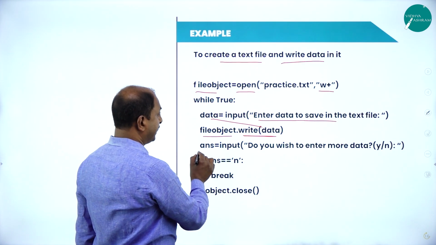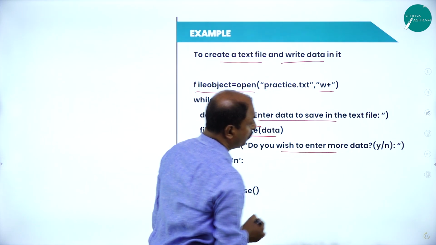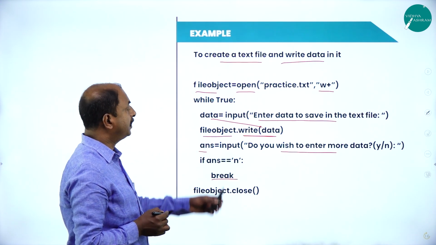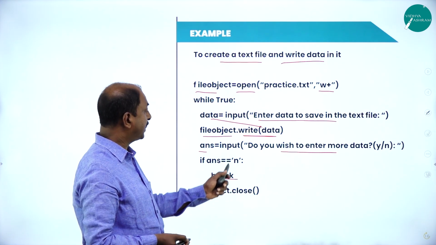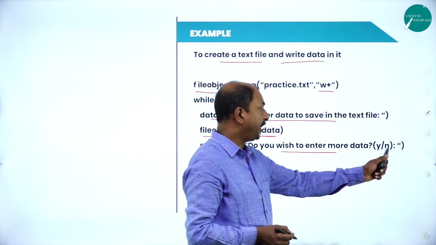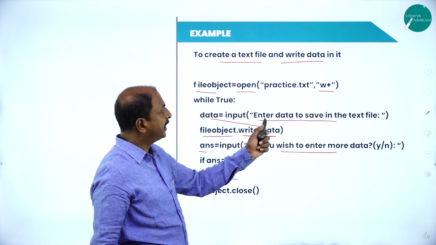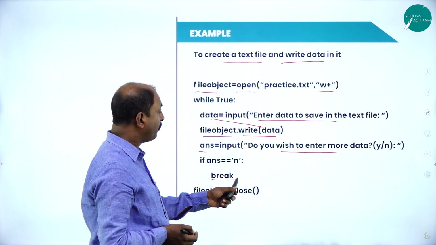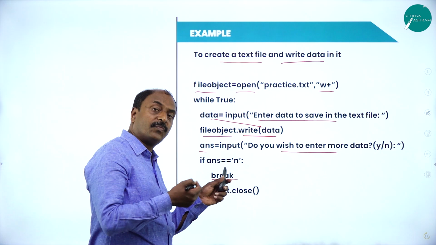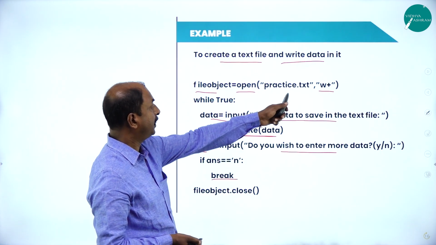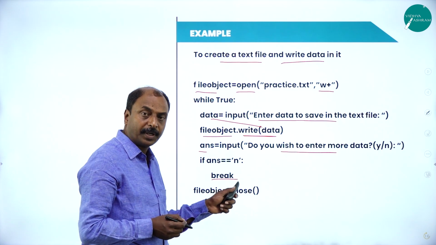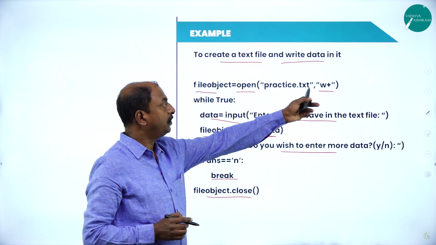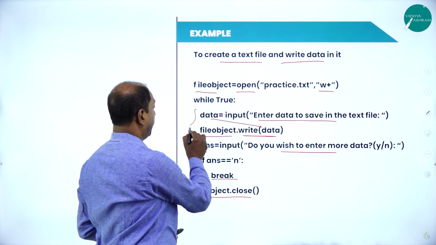Next one is answer equals input: do you wish to continue, yes or no? If the answer is no, then break. This means the program is going to continue as long as the condition is true. If you say yes, it is going to ask you once again the same message, enter data to be saved, and it will be the next line. Similarly, we can write n number of lines to a particular text file. At the end of the operation, we have to close the file. So this is a simple syntax to write data into a text file by using a loop structure.